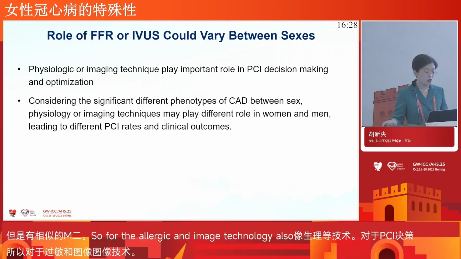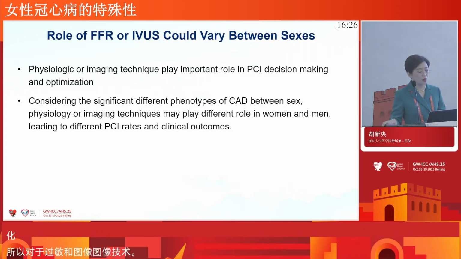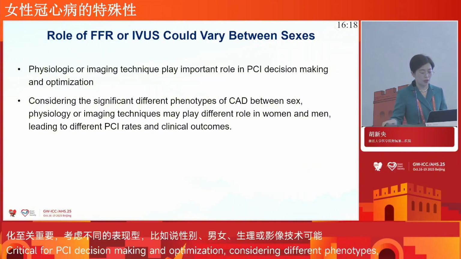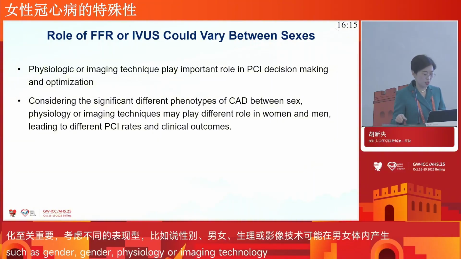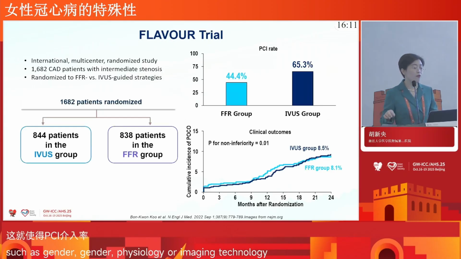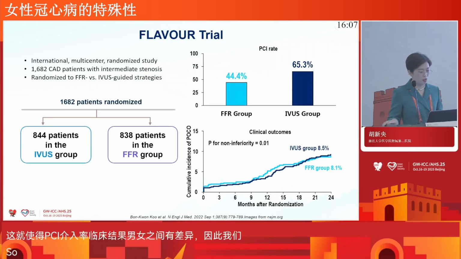Considering the significantly different phenotype of CAD between women and men, physiology or imaging techniques may play different roles in women and men, leading to different PCI rates and clinical outcomes. Therefore, previously we conducted the FLAVOUR study.